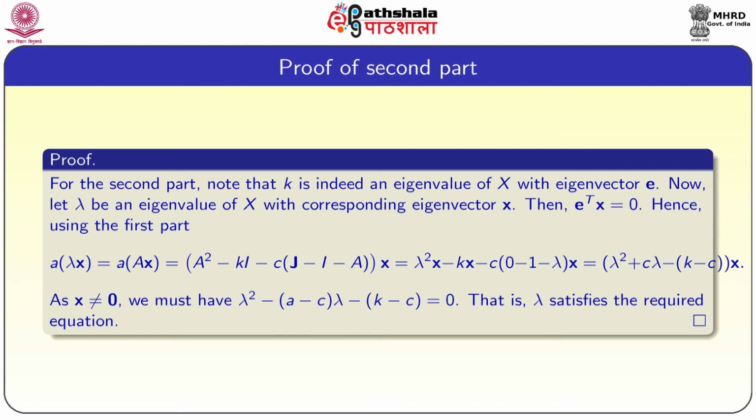Hence, using the first part, lambda square x is equal to A square x, which is equal to (kI plus aA plus c(J minus I minus A)) x, which is equal to k x plus a lambda x minus c x minus c lambda x, since Jx is 0. So, which is equal to (lambda square minus (a minus c) lambda minus (k minus c)) x equal to 0. As x is not equal to 0, we must have lambda square minus (a minus c) into lambda minus (k minus c) equal to 0. Thus, lambda satisfies the required equation.